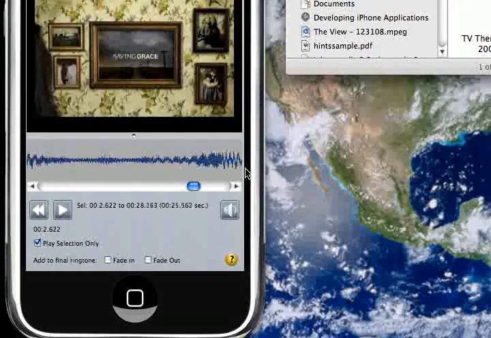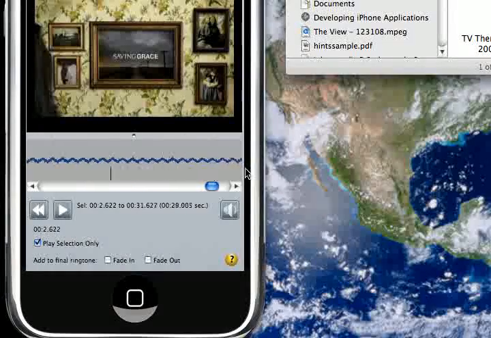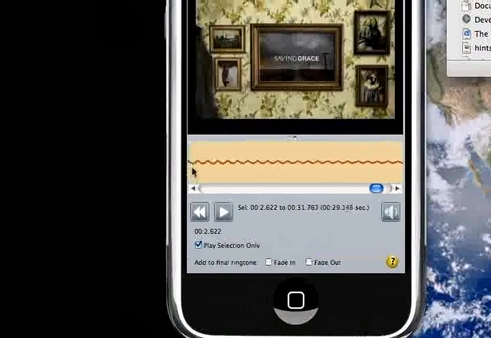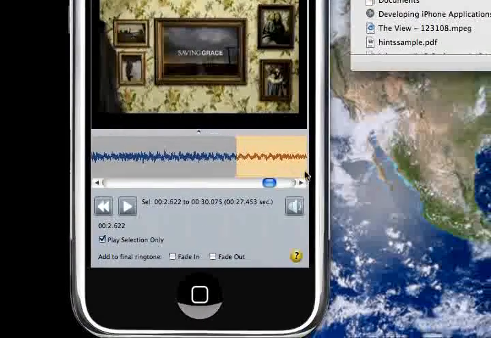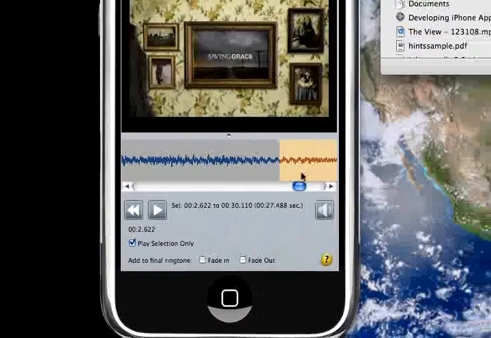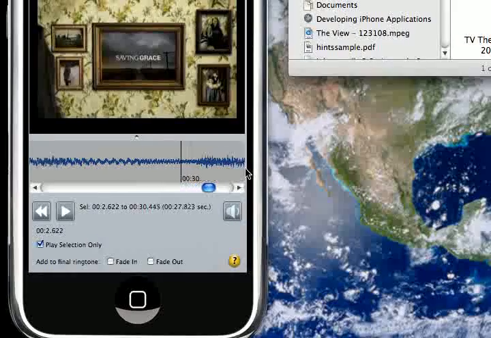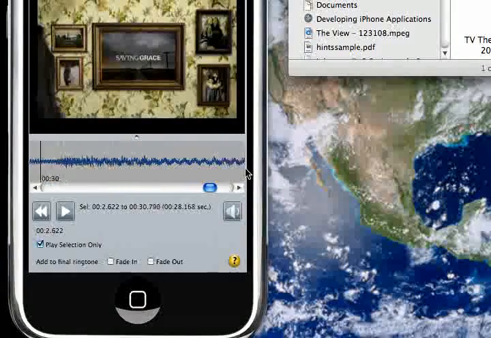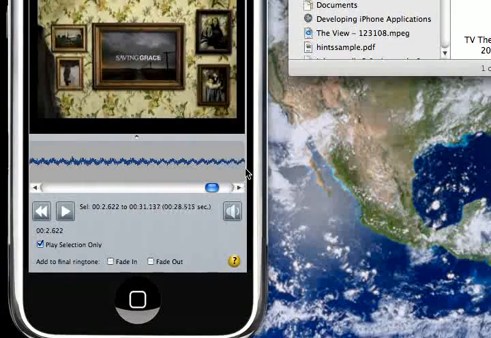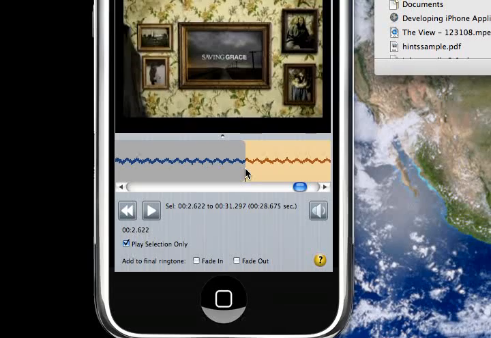And I'll show you how to find out how long your ringtone is going to be in just a minute here when it gets to the end. Oop, too far probably. Right in there probably. So there we go, right there.